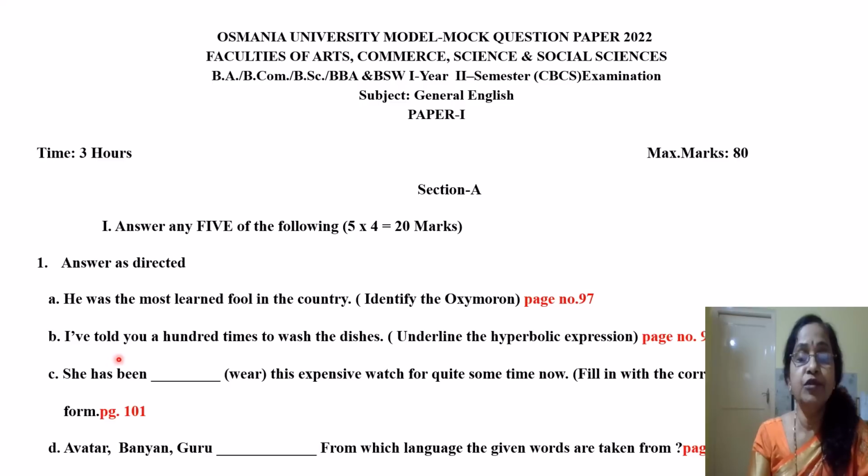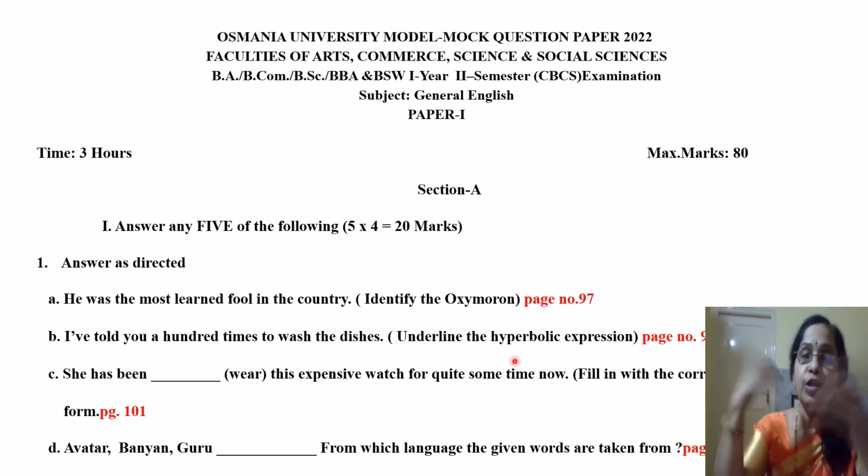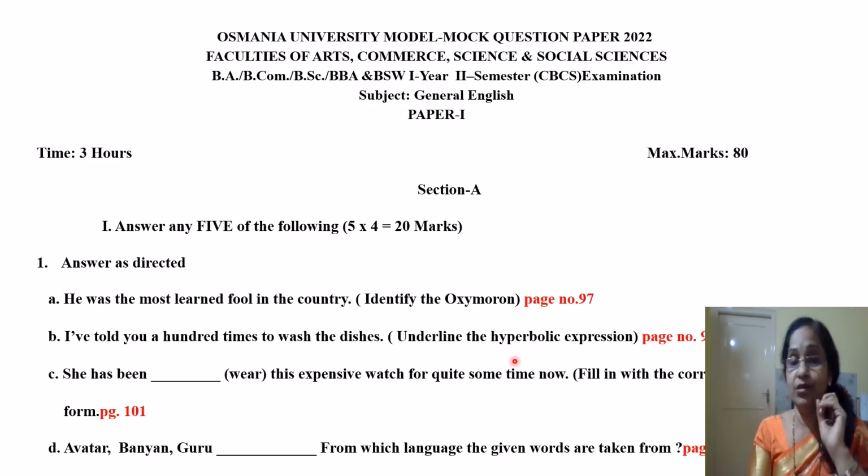Second one, I have told you 100 times to wash the dishes. Underline the hyperbolic expressions. These expressions are given on page number 98, and hyperbolic expressions are exaggerations. You go beyond the naturality, beyond the practicality and reality. That is called hyperbolic expression. So 100 times is the hyperbolic expression here.